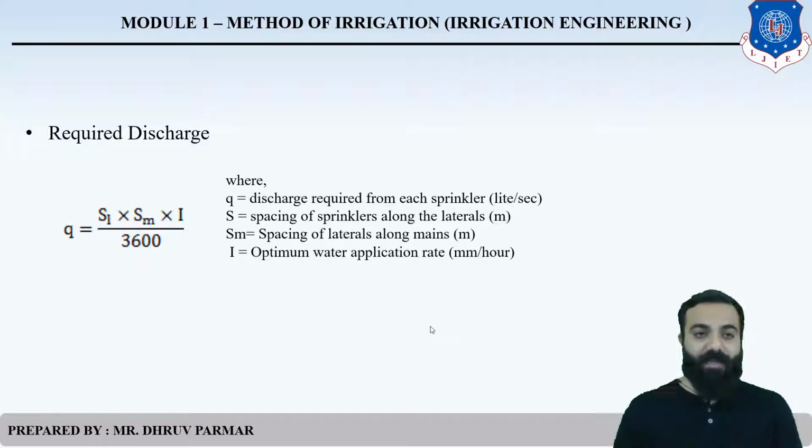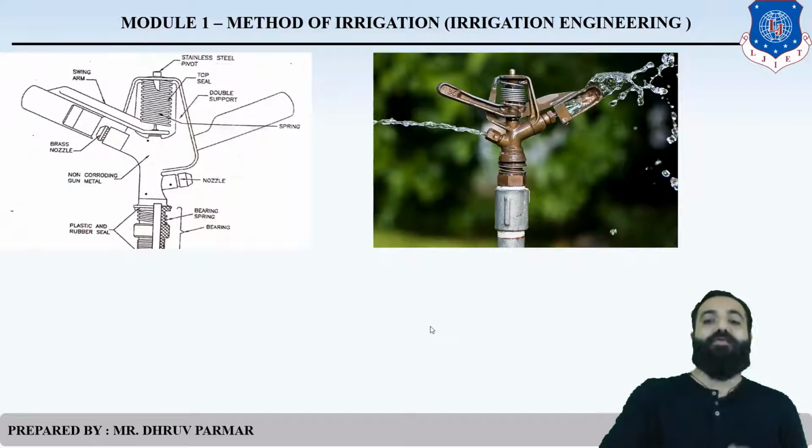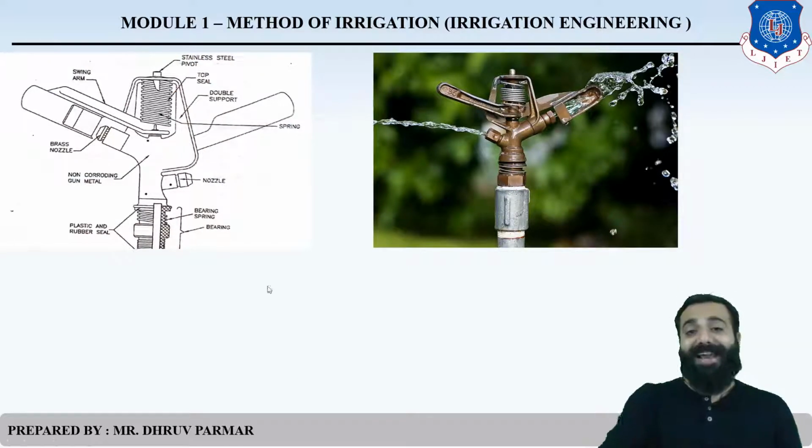Clear? So this is a very important formula to find the discharge required from each sprinkler. Done? So this is a rotating sprinkler. There are one or two nozzles. In this diagram, two nozzles are provided. Clear?